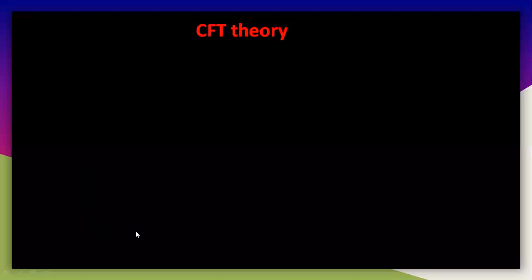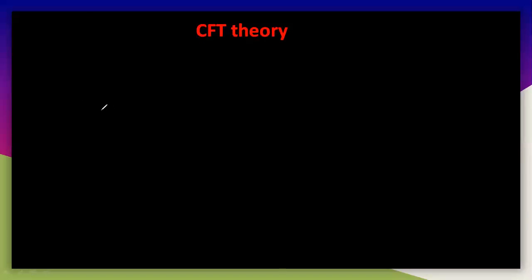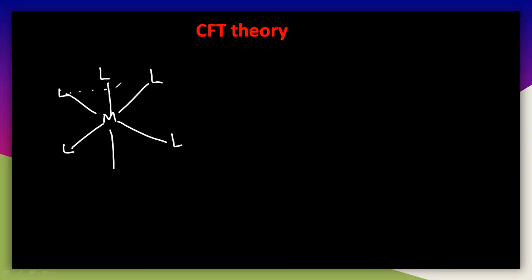I will draw this particular ligand again. This is the metal, and these are the ligands. 6 ligands are there. This is a square plane here. You can draw the axis here like this. So this is the z axis, and this is the x axis.